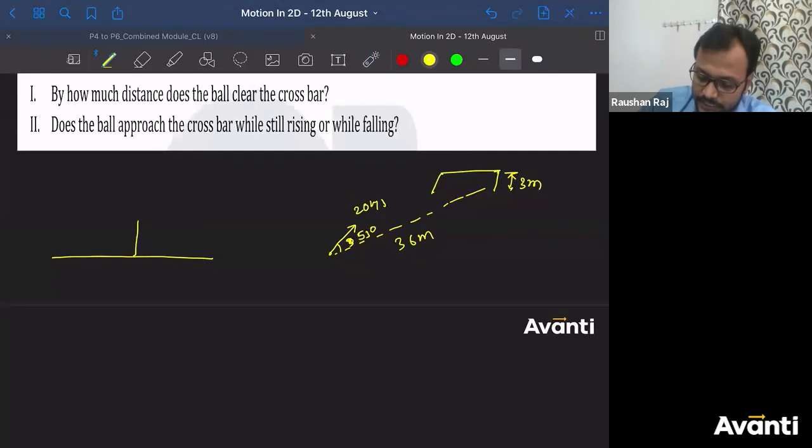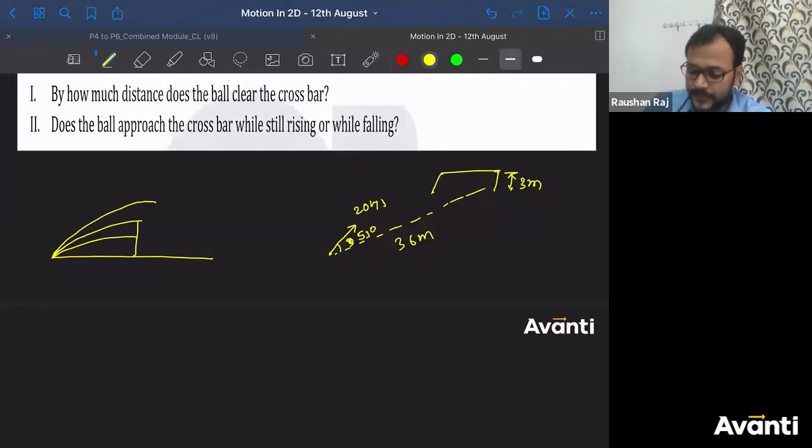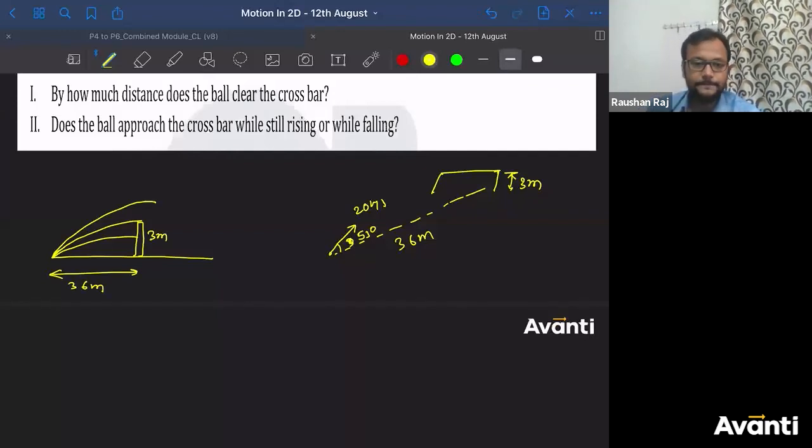Whether the ball, if it has been projected from this point, is going to come here, or touch the crossbar, or cross the crossbar. This is the goal post. All right, guys. This distance is 36 meter. How much, bacha log? 36 meter. And this is what? 3 meter.